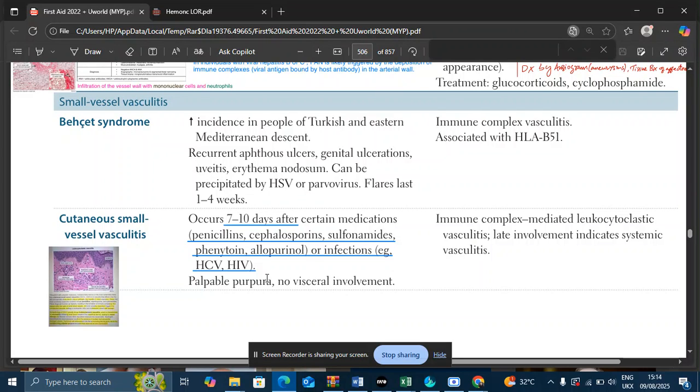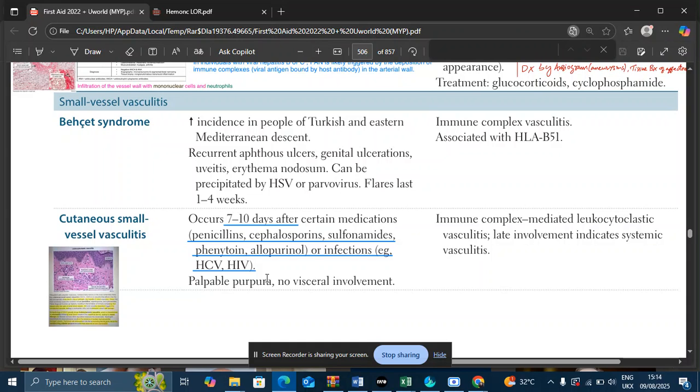So, how do these drugs or pathogens cause cutaneous small vessel vasculitis? These drugs act as haptens, they act as antigens. Whenever there is a hapten or antigen, antibody comes and binds to the antigen. That antigen-antibody complex leads to the formation of immune complex. Immune complex formation leads to activation of the complement cascade.